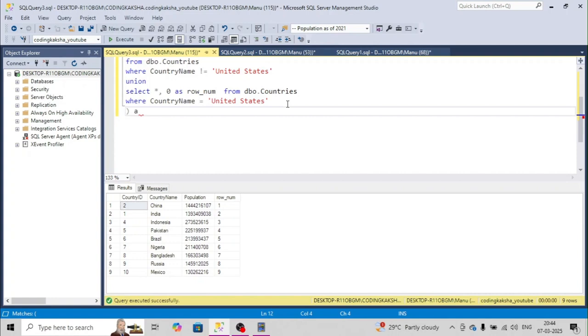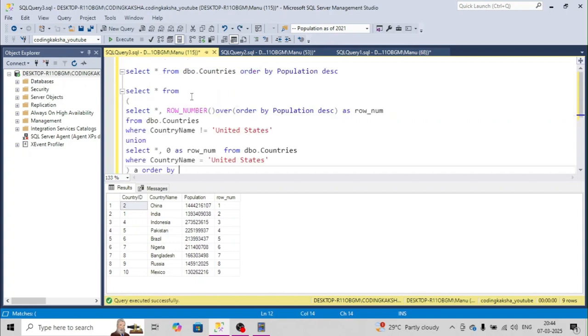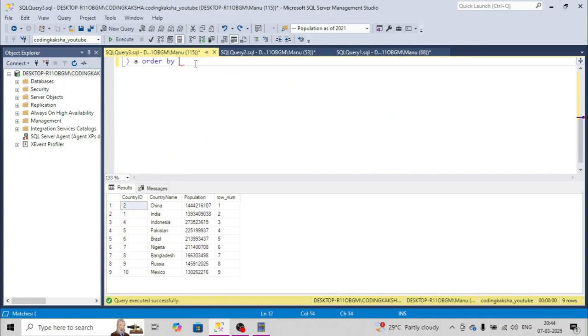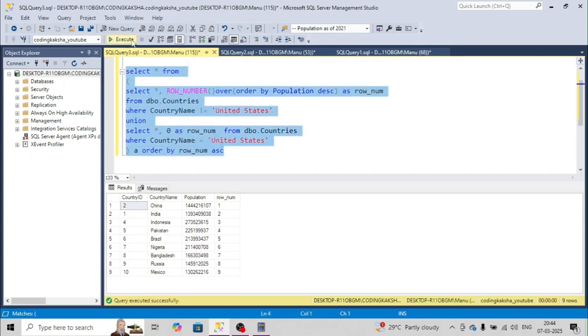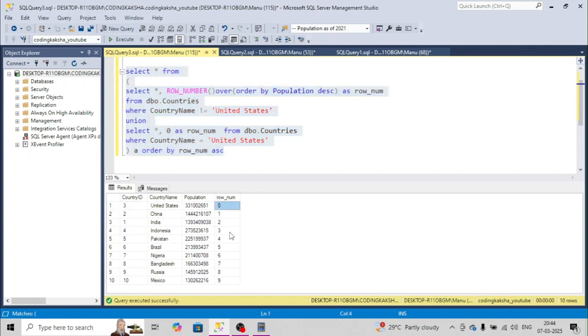now let's give an alias and do the order by row number. Okay, so just keep the row number over here. I think, yeah, row num, and give the ascending order ASC, so it will be in incremental order, so 0 will always come at first. So we can see, right, 0 is always at top, the rest of the countries are sorted into descending format coming in the proper way, and our requirement was that United States should be at top, so we have kept that at top as well, and the rest are in order.